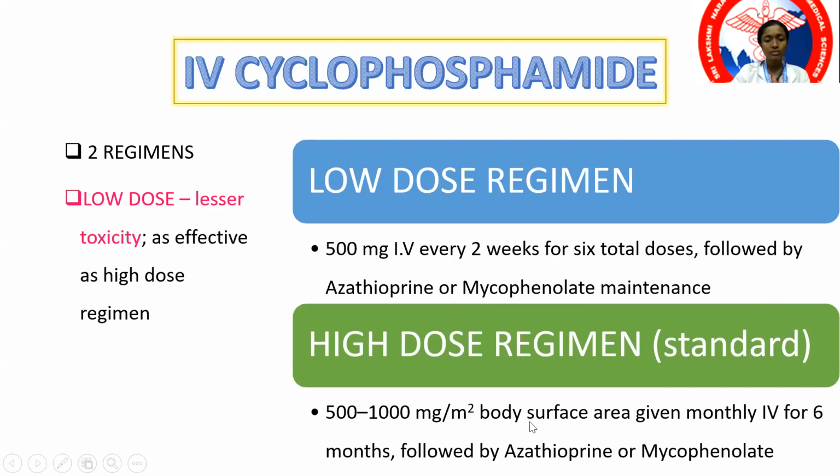Whereas a high-dose regimen is based on meter square body surface area, 500 to 1000 milligrams, given once a month for 6 months, followed by azathioprine or mycophenolate mofetil. These two regimens: one, you give 500 milligrams IV once every 2 weeks for 6 doses, followed by azathioprine or mycophenolate mofetil, whereas the high-dose regimen you use once a month, which is 500 to 1000 milligrams per meter square of body surface area, for 6 months, again followed by azathioprine or MMF. The advantage of low-dose regimen is it has lesser toxicity, whereas high-dose regimen has higher remission rates.